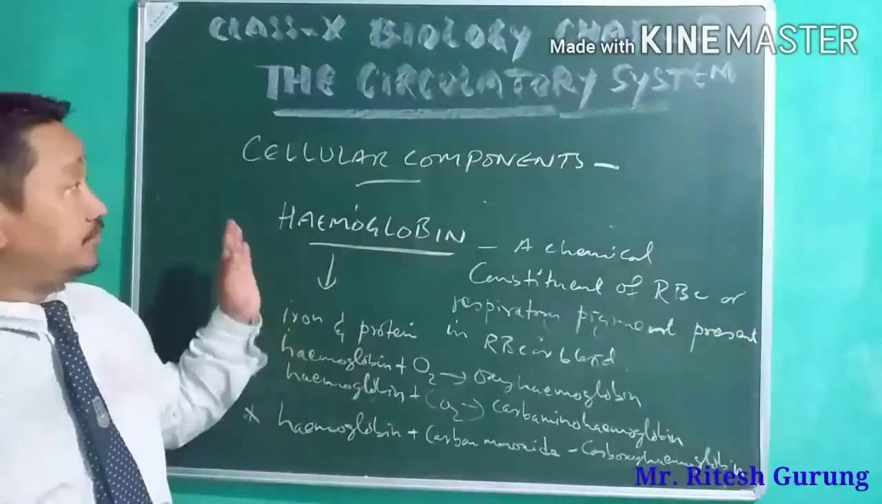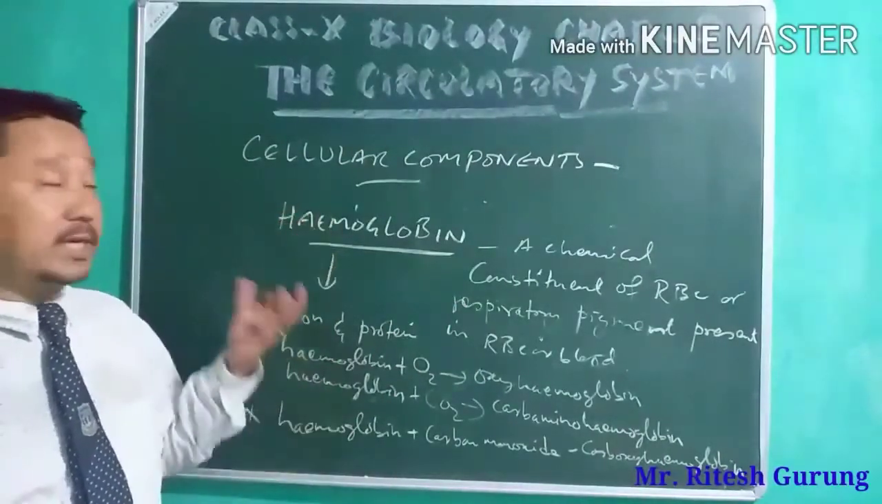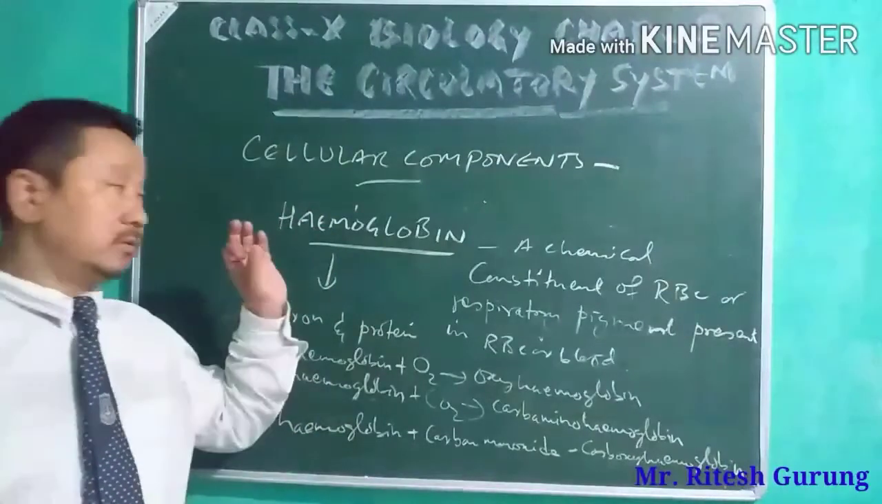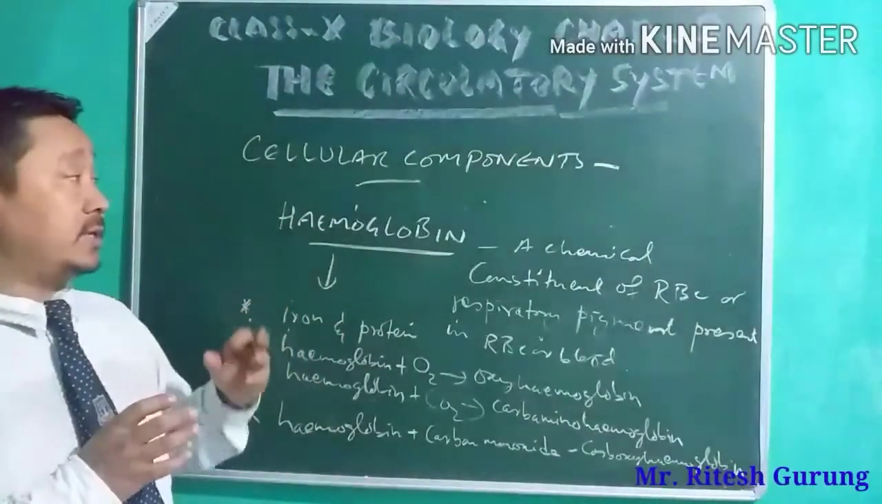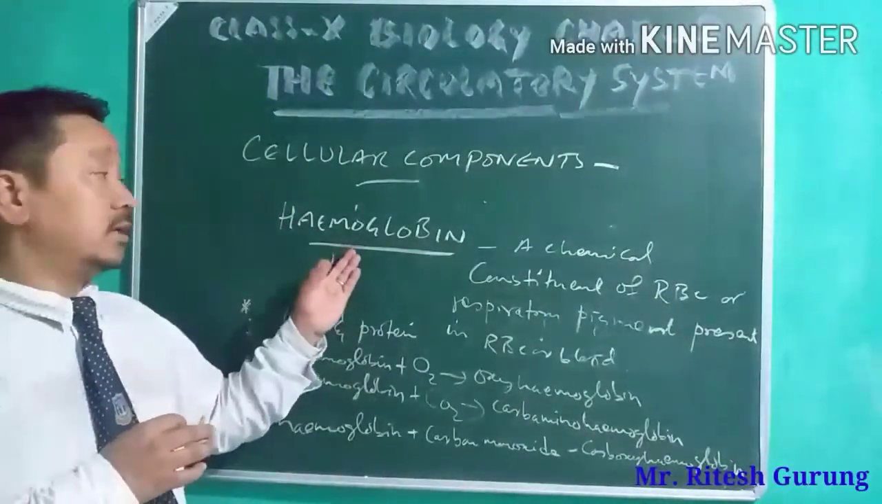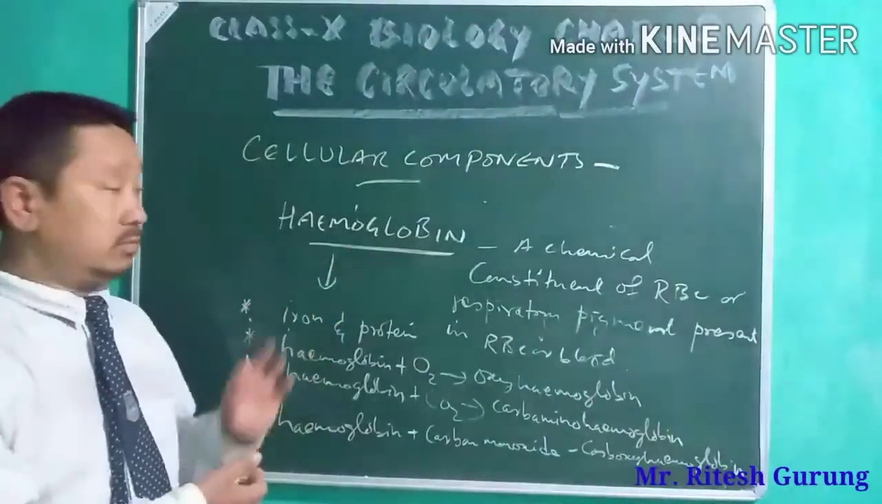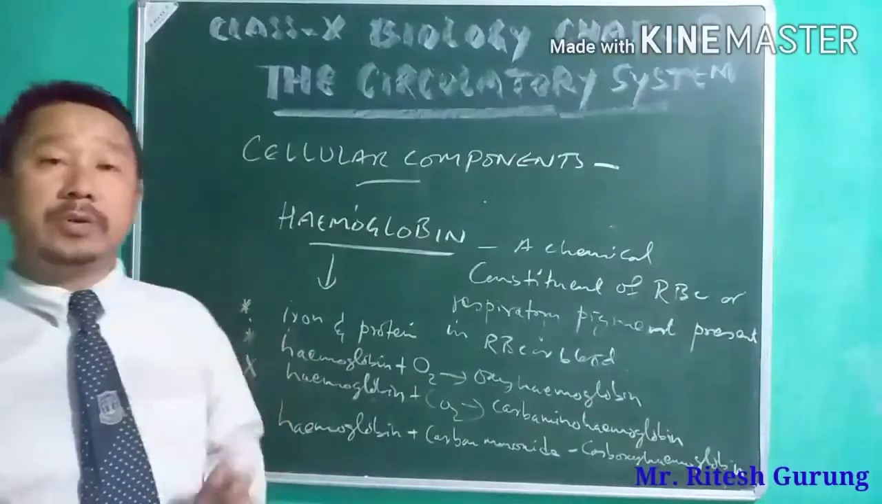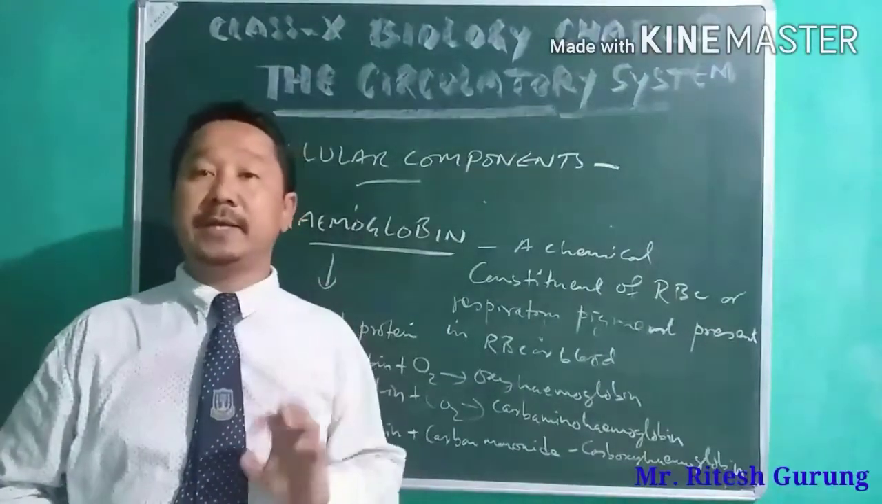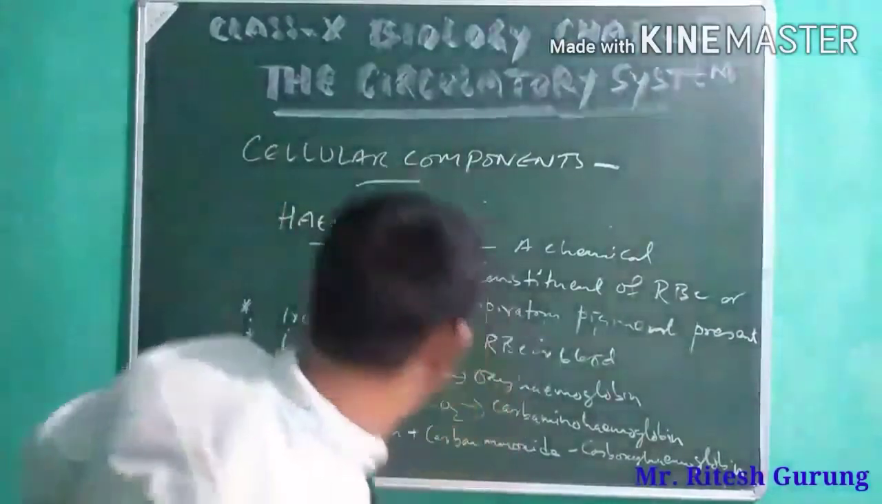So we talked about RBC, its properties, and the important thing that we find in RBC, that is hemoglobin, which we just now talked about. Then we go next to the life and death of RBC.